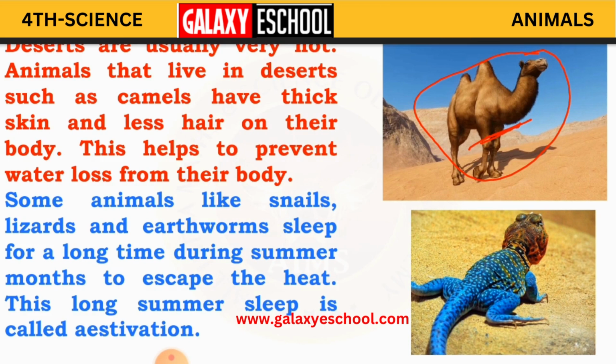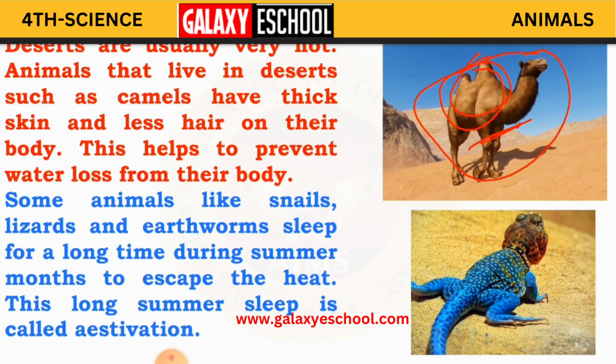Actually, the camel preserves a lot of water in its hump. How? When rain comes or when any water facilities are available, it can drink some gallons of water, and it can store it in its body for so many days. Because of this, it can survive in the desert areas. Because of this skin and less hair, it is not going to lose water from its body.